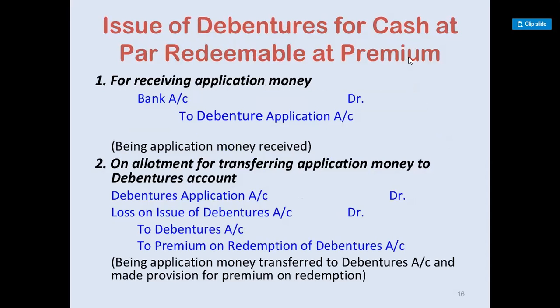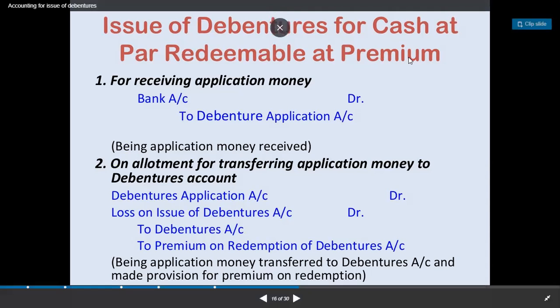Now, issue of debenture for cash at par and redeemable at premium. Here we are issuing the debenture at par but redeeming it at premium. So here the company will obviously be at loss, and the amount of premium will be considered as loss on issue of debenture. So on allotment, transferring application money to debenture account: debenture application account debited, loss on issue of debenture account debited to debenture account and premium on redemption of debenture.